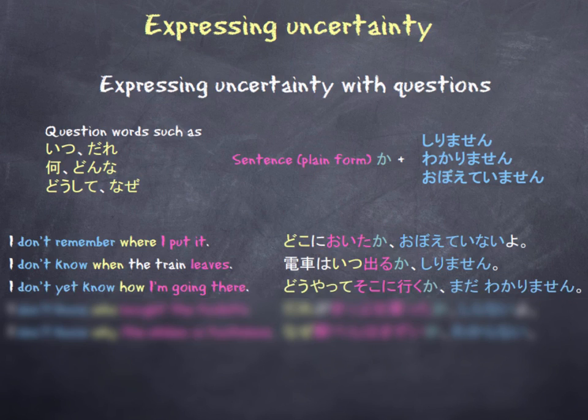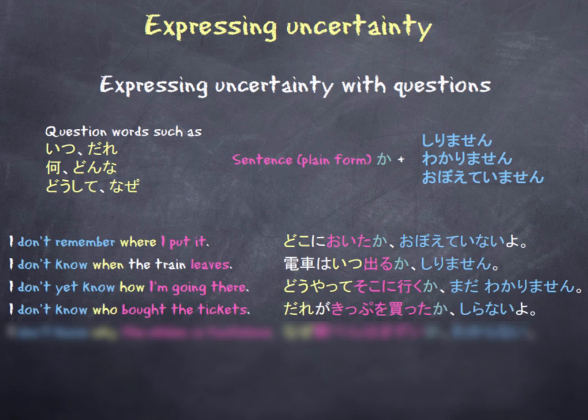In our third example, I don't yet know how I'm going there. どうやってそこに行くか Mada wakarimasen. どうやって means how, and that's our question word. And our sentence in plain form is そこに行くか. So 行く is our verb in its plain form. And then we're going to finish with mada wakarimasen, which means I don't know yet.